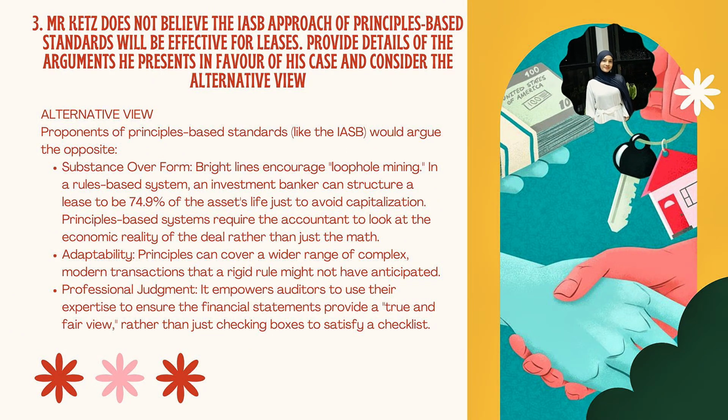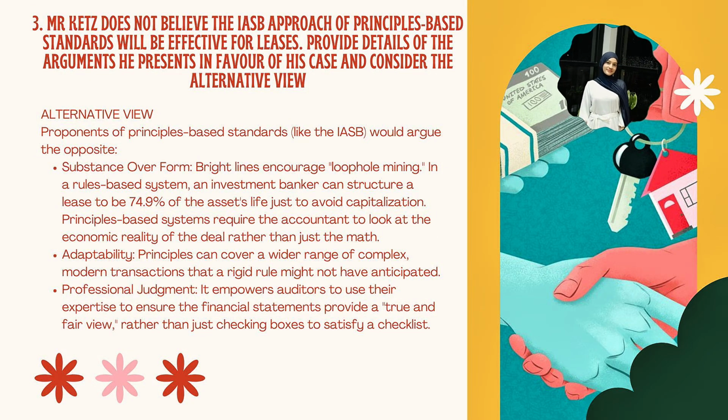For the alternative view, first, they emphasize the idea of substance over form. They argue that the bright line rules in systems like FAS 13 actually encourage what is known as loophole mining. For example, a company may structure a lease to be 74.9% of an asset's economic life just to avoid capitalization. In contrast, principle-based approaches such as IAS 17 require accountants to focus on the economic reality of the transaction, not just the number.